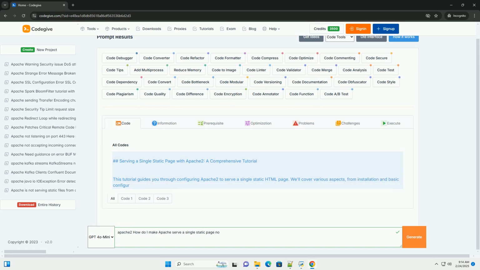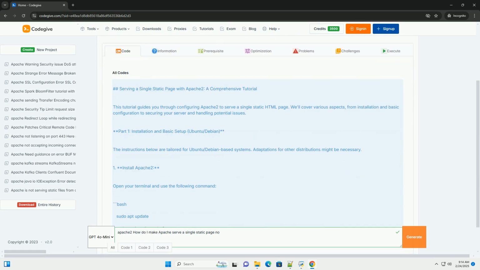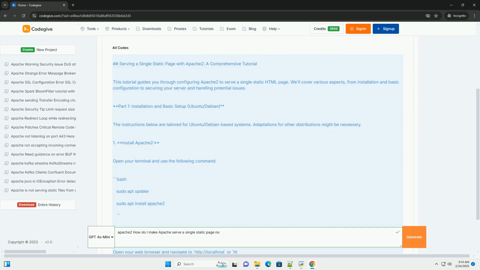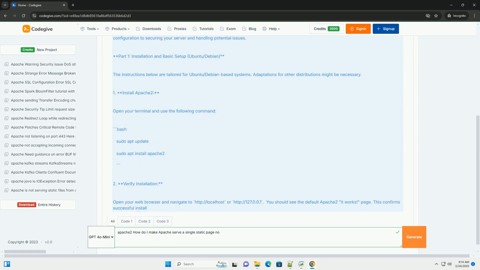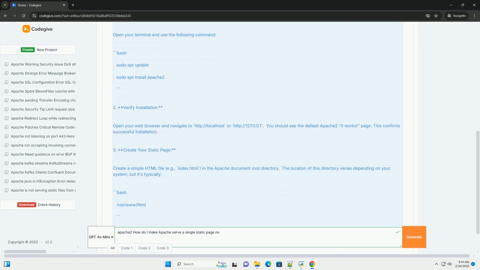Serving a single static page with Apache 2, a comprehensive tutorial. This tutorial guides you through configuring Apache 2 to serve a single static HTML page. We'll cover various aspects, from installation and basic configuration to securing your server and handling potential issues.